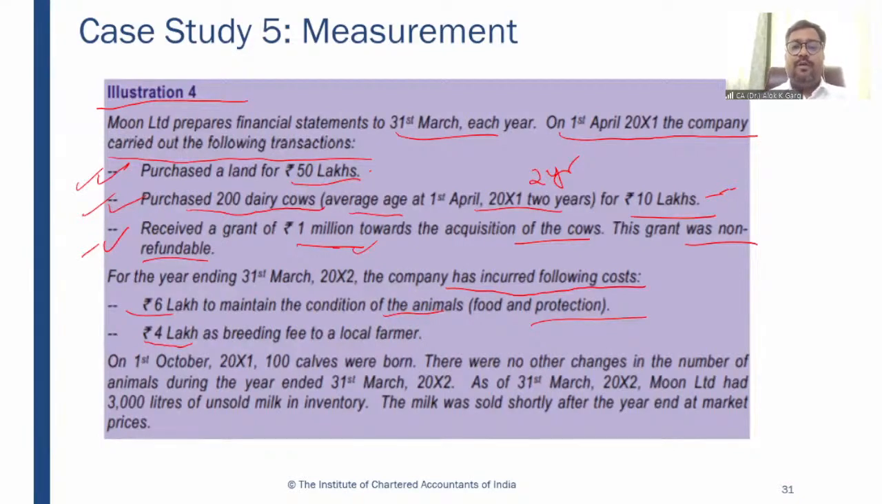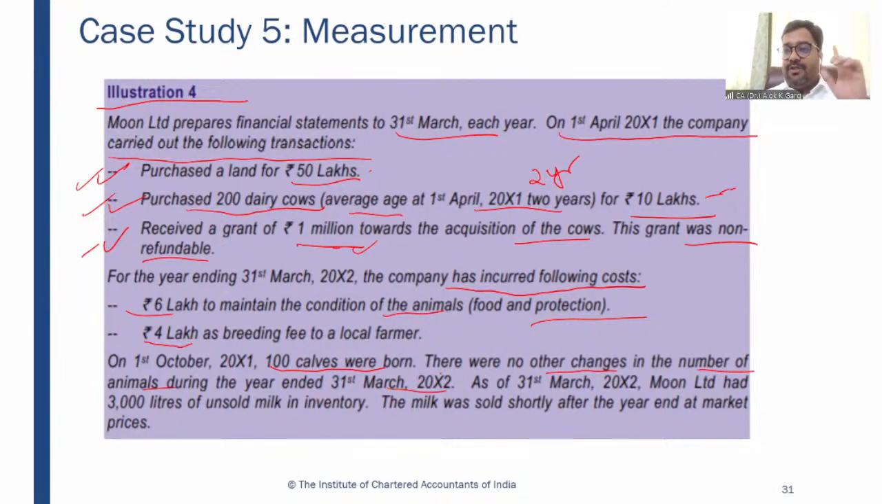On 1st October 2001, after 1st April, 1st October came and 100 calves were born. So it means you have to recognize the value of the calves as other income. So this calf will come into the balance sheet and the fair value less cost to sell on 1st October 2001 will be your P&L, right? There were no other changes in the number of animals during the year ended 31st March 2002.